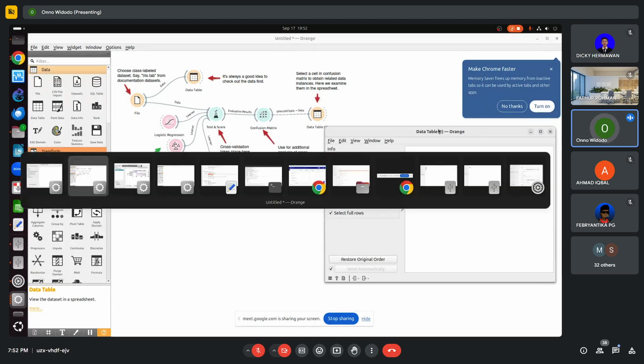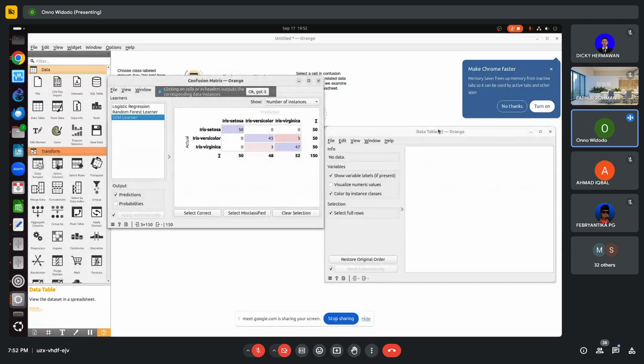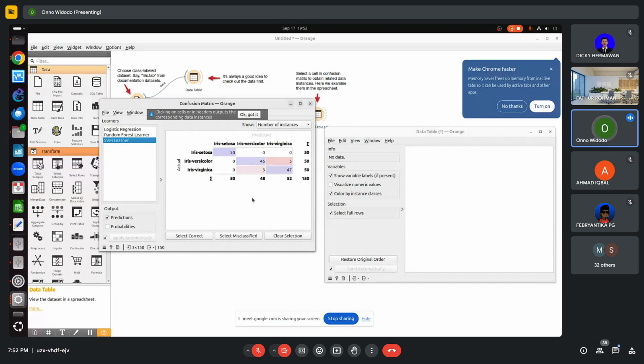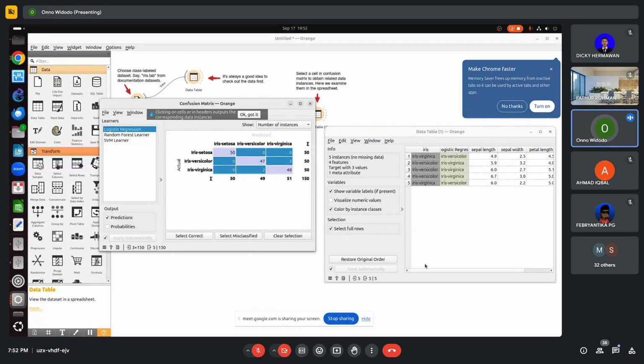Which one is the problematic data? We can use this one. For example, in logistic regression, we can select misclassified, then we can see this is the actual data that creates a problem, and then we can cross check, or we can decide whether we want to remove it, or we can change the value. We can cheat a little bit, or we can remove it if you like.